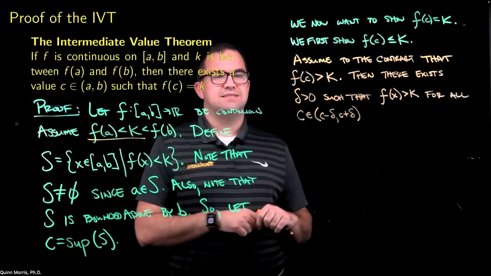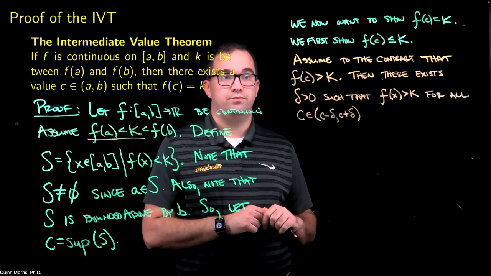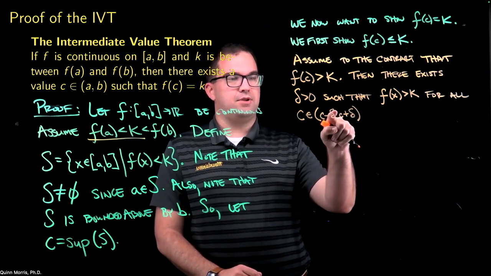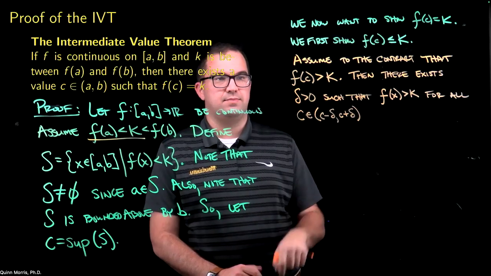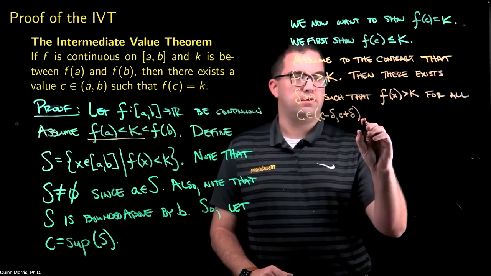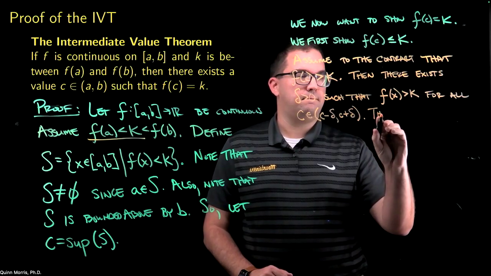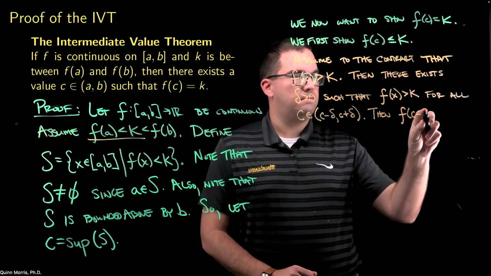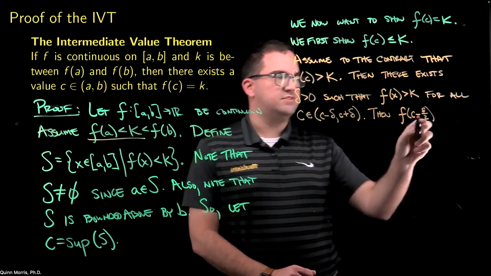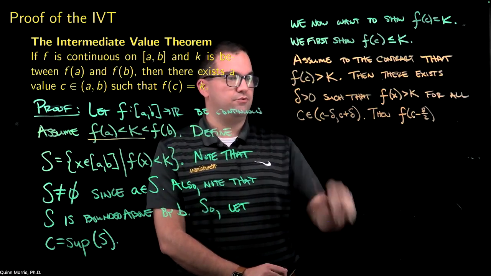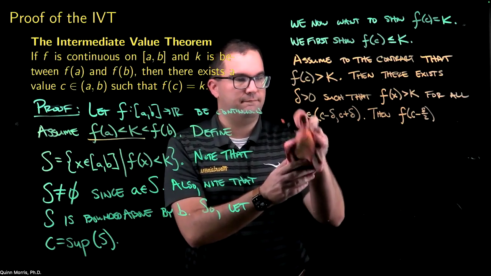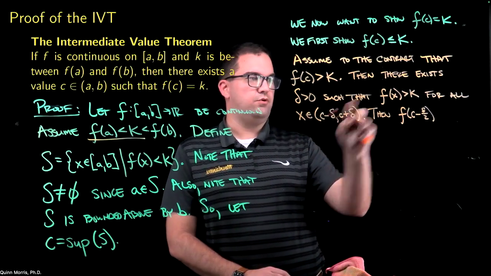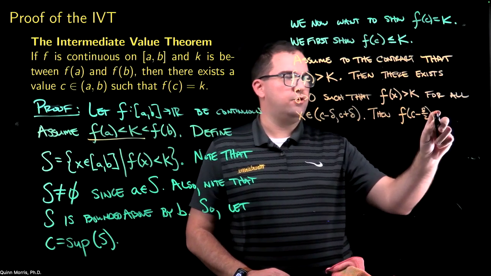I'm going to pick the point c minus delta over 2. Okay, so c is sitting in the middle of this interval, and I'm going to go halfway from c to this left endpoint. That'll be c minus delta over 2. So if I look at f of c minus delta over 2, well, that's a point in this interval. Sorry, and this should say for all x. So this is an x value that's in this interval. So f of this value ought to be greater than k.